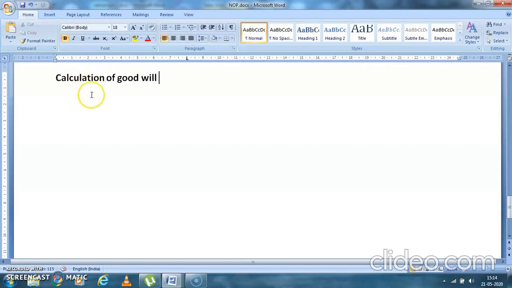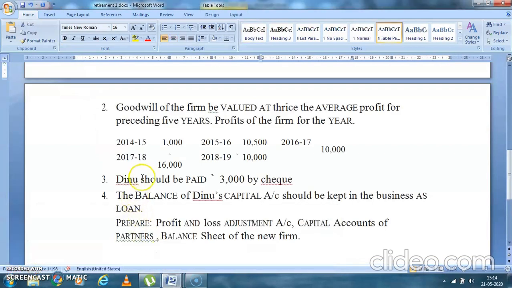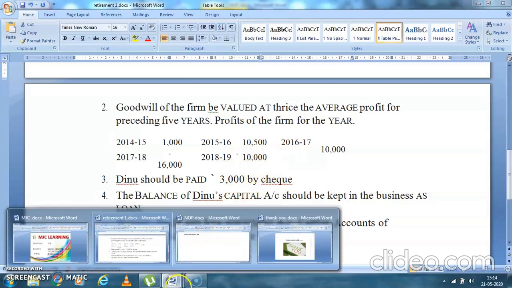Okay, now students, they have asked you to calculate the goodwill. So they have given you the profits of 5 years. Now preceding 5 years, 2014-15, 16, 17, 18, you are going to add all the things.